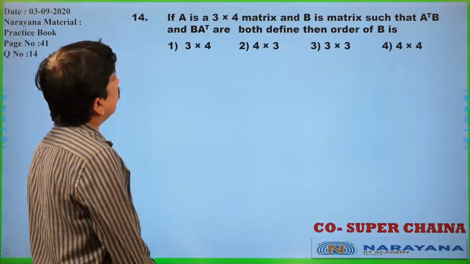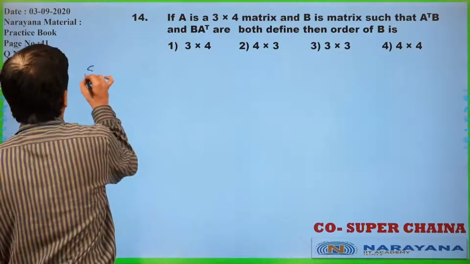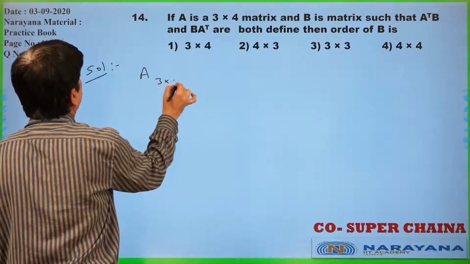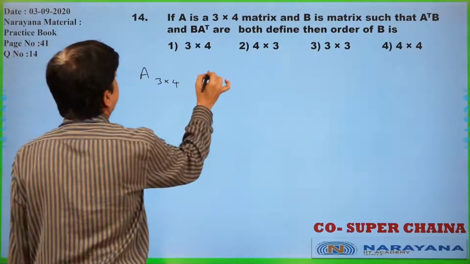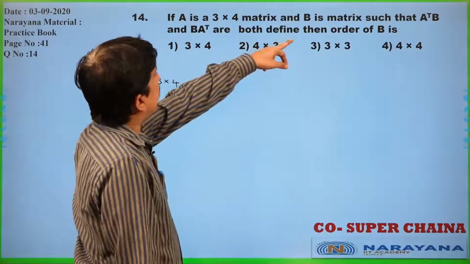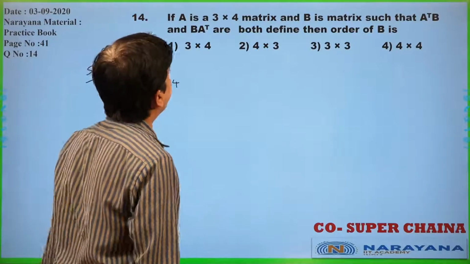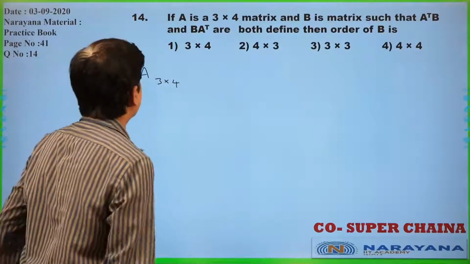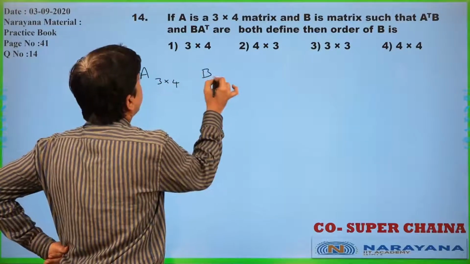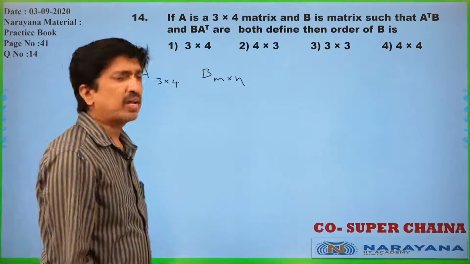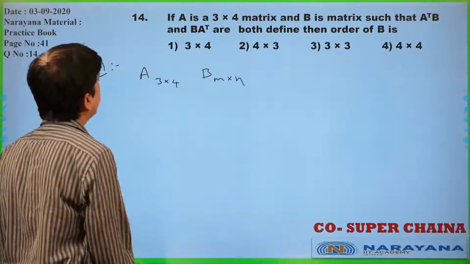A is a 3 by 4 matrix. Now once you check this one, A order is 3 by 4. Is it clear? A transpose order we will write. Now B is a matrix such that A transpose B and B A transpose are both defined, given. I am taking B as an M by N matrix. I don't know the order, so I am taking an M by N matrix only.